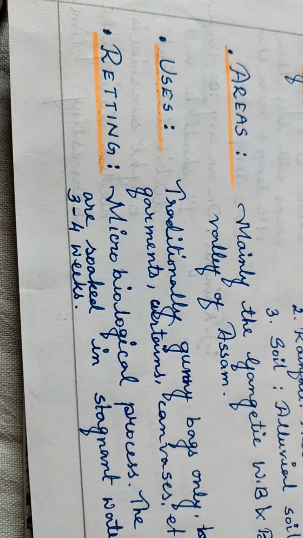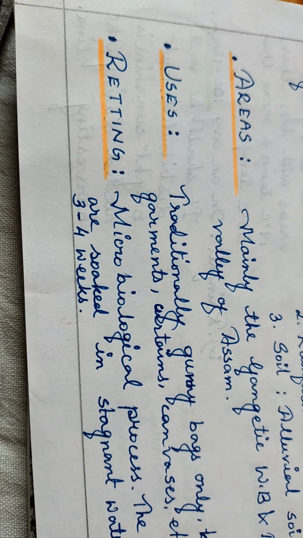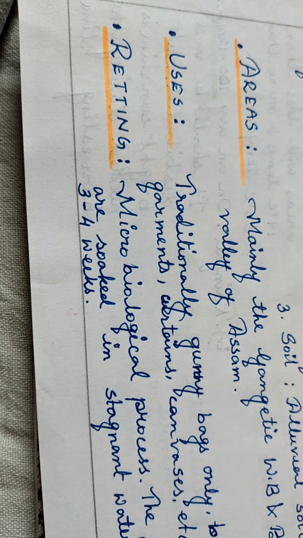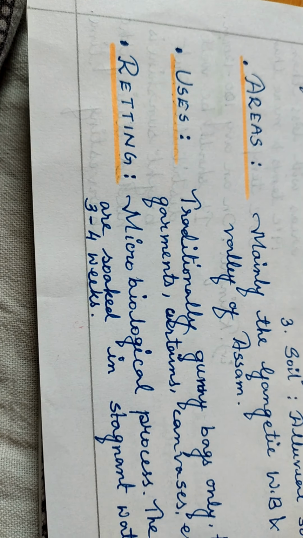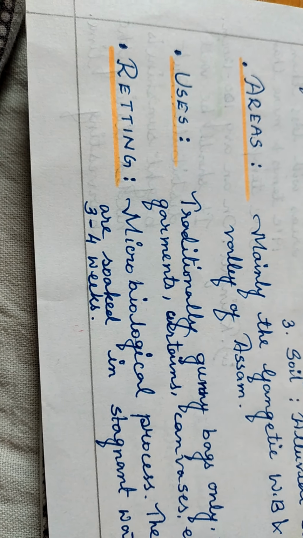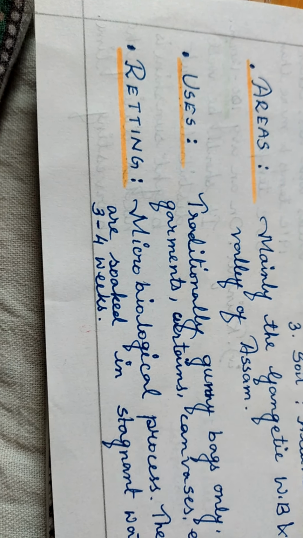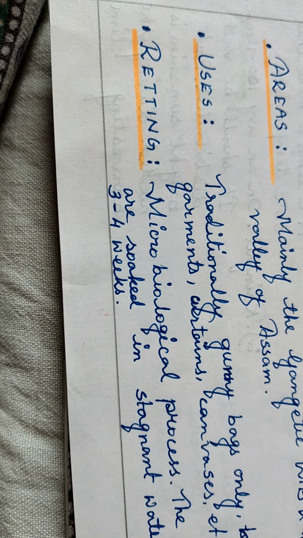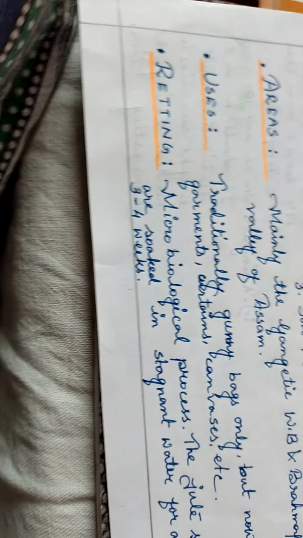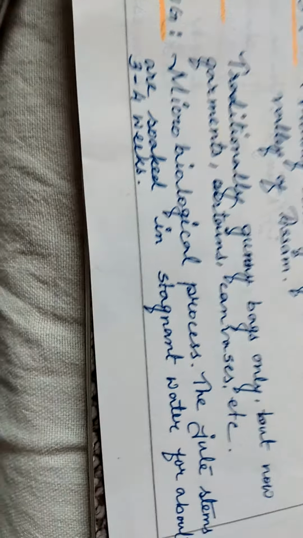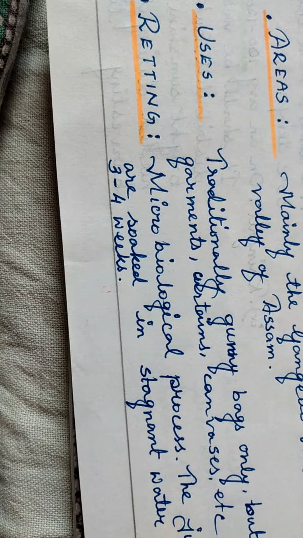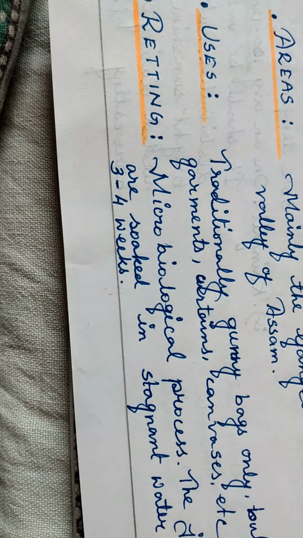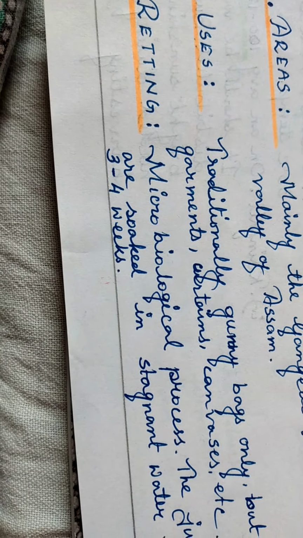Now, just like in case of cotton, we came to know about a new method, that is ginning, similarly, in case of jute, we have to know about another method which is known as retting. It is a very important procedure. Why? Because unless the farmers follow this procedure, it is very difficult for them to take out the fiber from the jute stem.